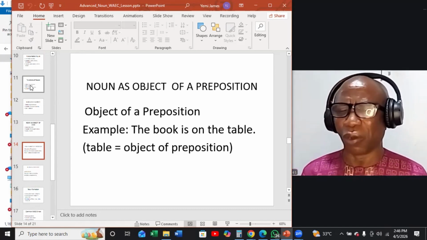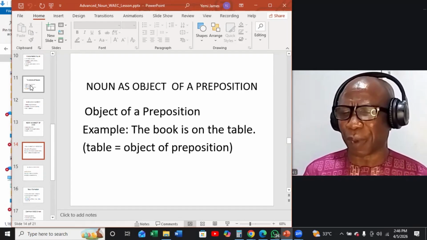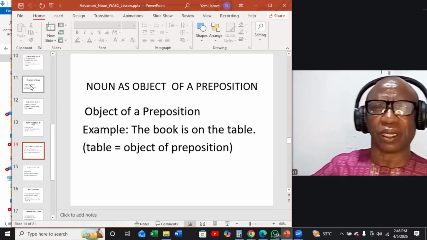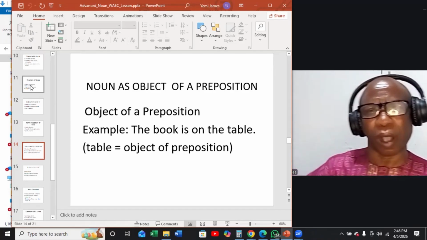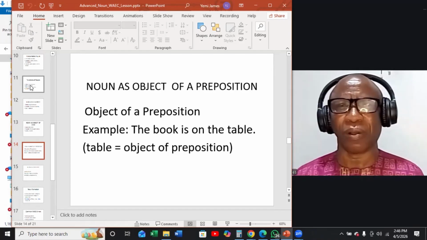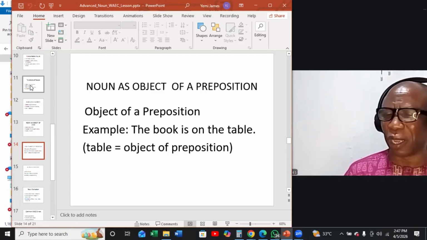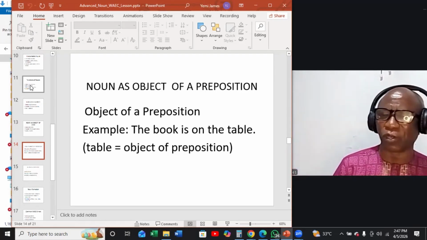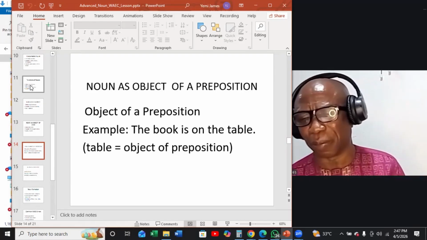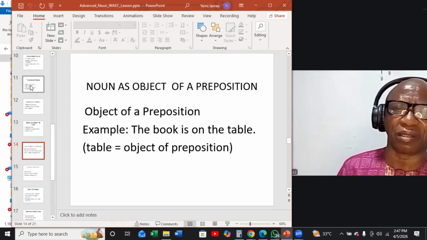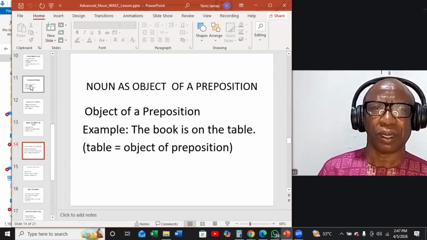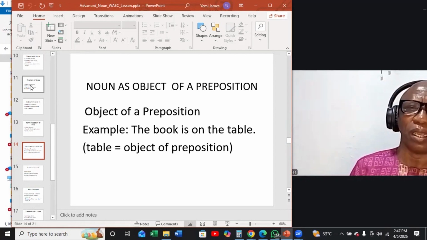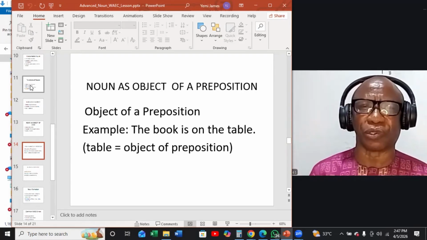The receiver of that preposition, on, is the table. Table is the object of the preposition, not the object of the verb. It's not about the verb in this sentence, it's not about any action. It's just the state of being. So the noun there is doing the work of object of preposition.